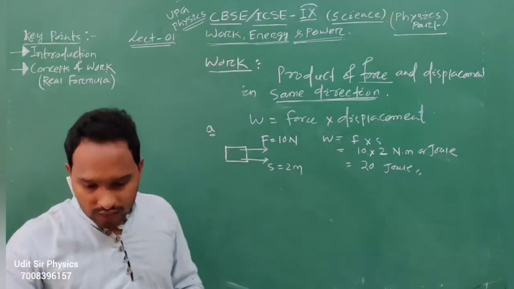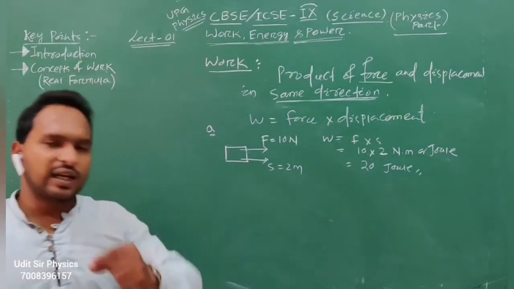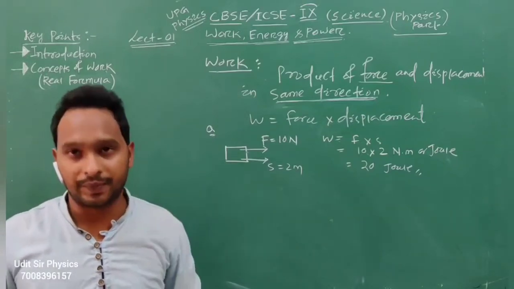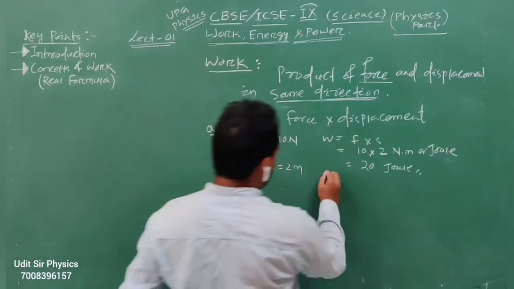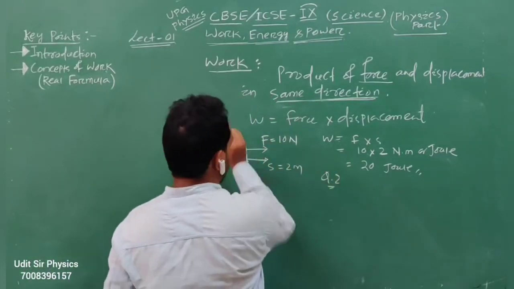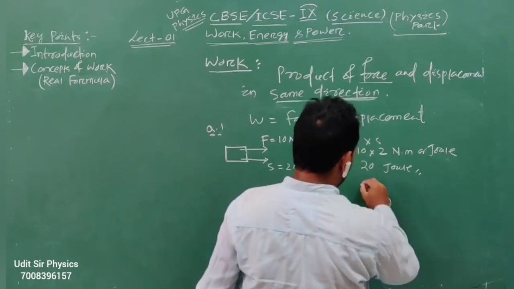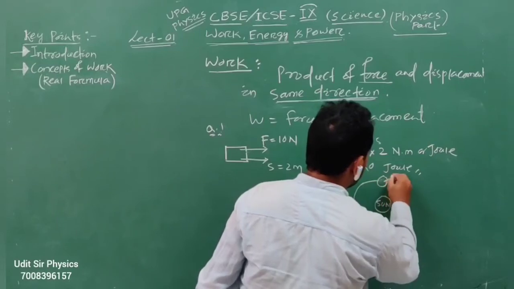Suppose we see the earth revolving around the sun. What is the work done in a round trip? This is question number 2, and this was question number 1. Here this is the sun and this is the earth.